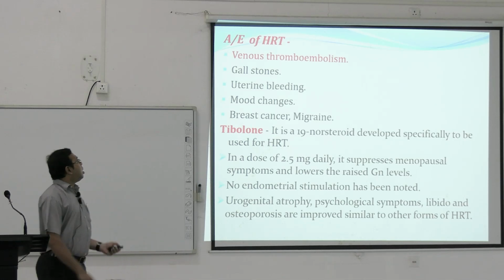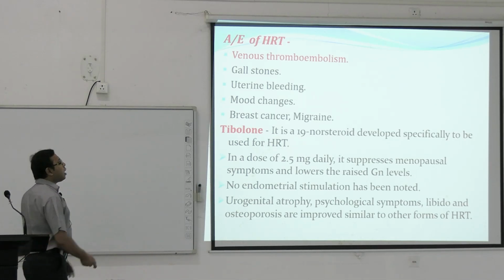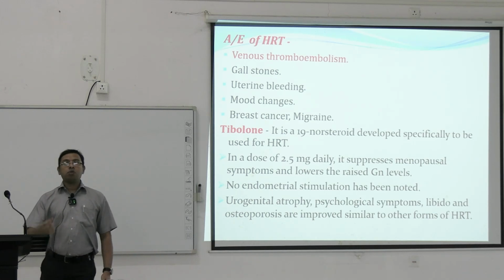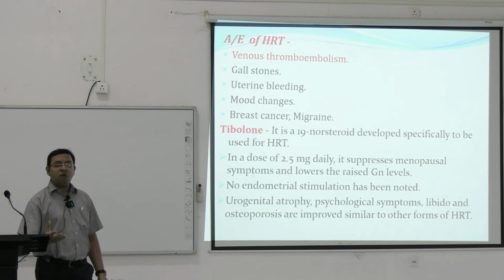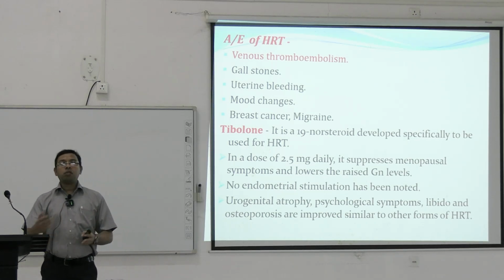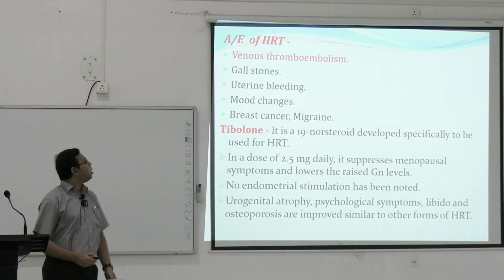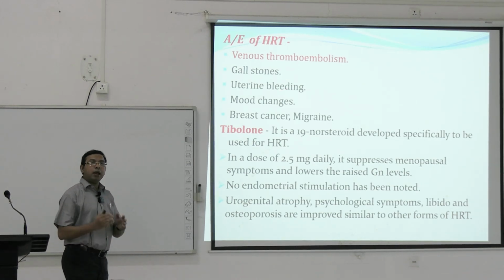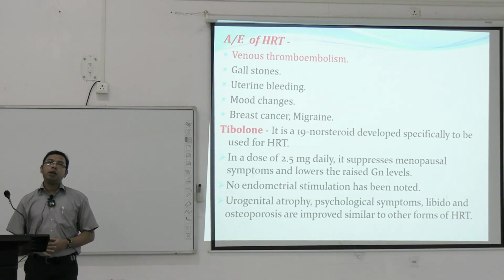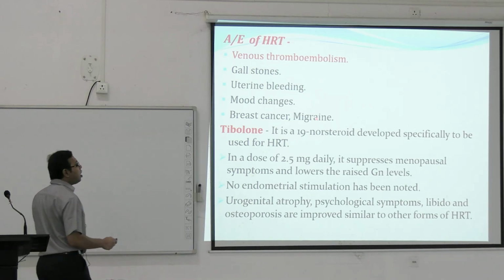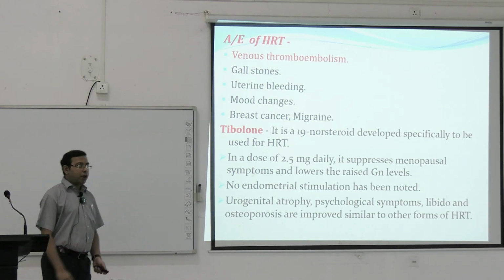Now the problems of the hormone replacement therapy, the most common problem is the venous thromboembolism. So thromboembolism, so the blood vessels can be blocked anywhere. So that can also lead to increase of the heart attack paradoxically, or some deep vein thrombosis can also happen. Gallstone can happen, uterine bleeding, dysfunctional uterine bleeding, it can be used as a treatment, but ultimately it can also lead to some dysfunction. Mood changes, breast cancer and migraine, all this can happen.